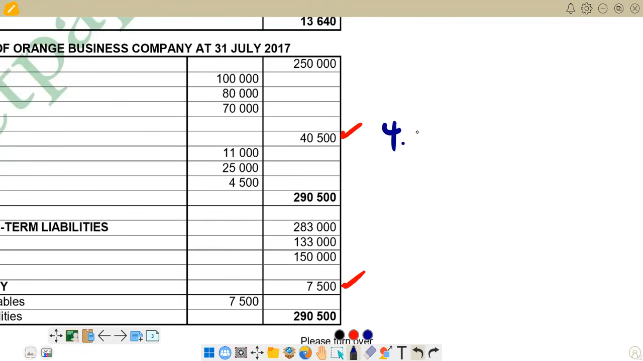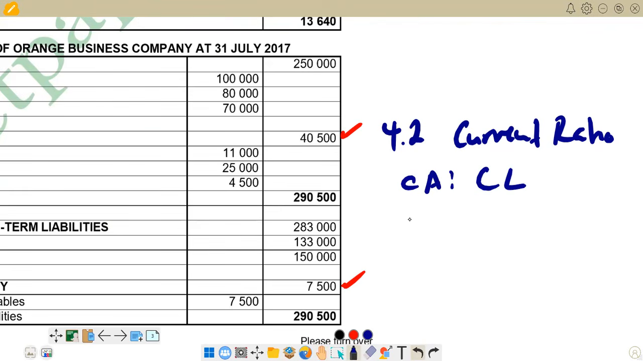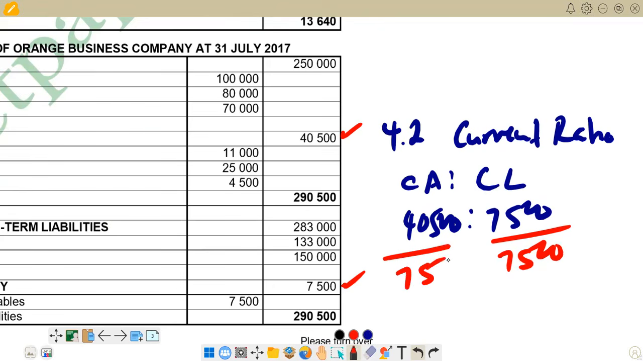So for 4.2, this is the current ratio that we are calculating. And this current ratio is current assets as to current liabilities. Our current assets, according to the information we are given, are 40,500. So we say 40,500 as to our current liabilities, 7,500. Obviously the side for current liabilities we are supposed to leave as 1. So we divide by 7,500, and here we divide also by 7,500.